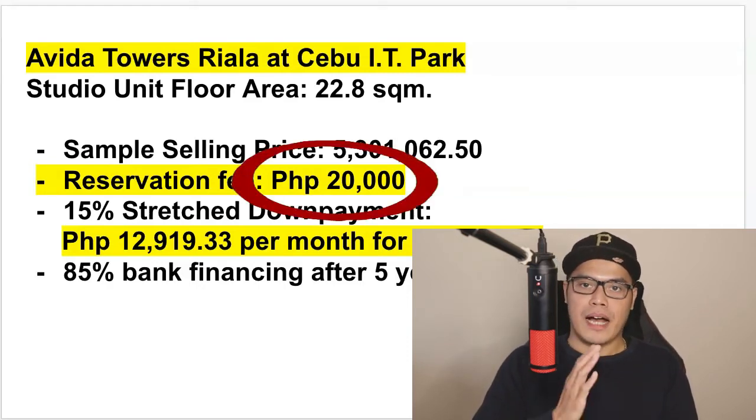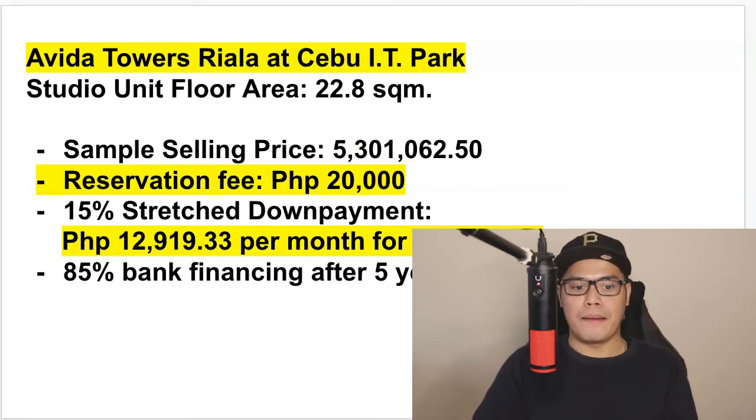And then after that, after the 30 days, that is the only time that you will have to start paying the monthly amortization. So basically, the way it works is that the payment term is called 15% stretch down payment and then 85% bank financing. So the way that you work this out is the sample selling price of 5,301,000, multiply that by 15%, and then that amount will be your down payment. So minus the reservation fee of 20,000 pesos, and then you divide that into 60 months, which is equivalent to 5 years.